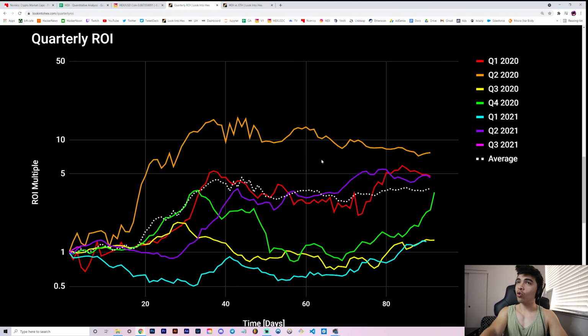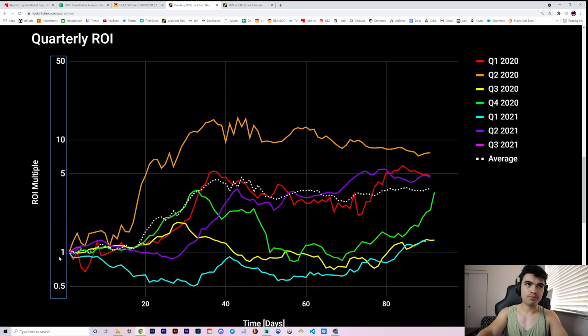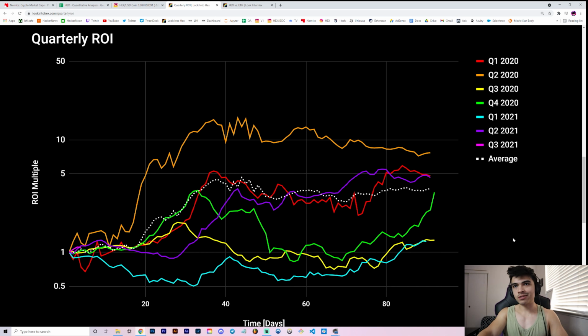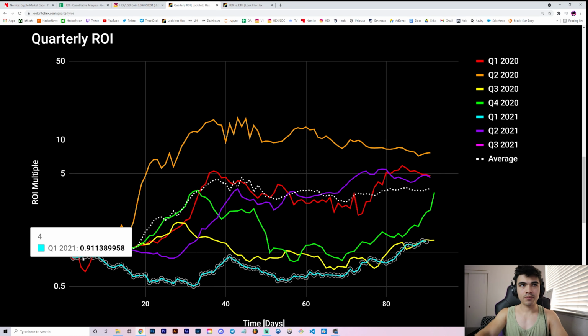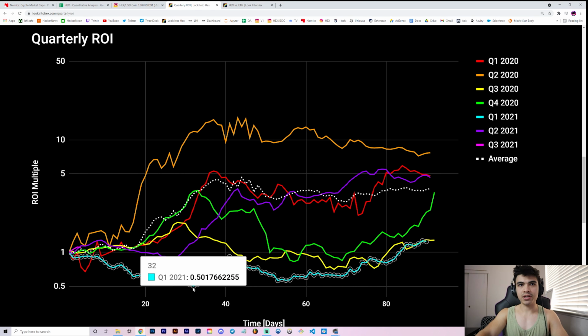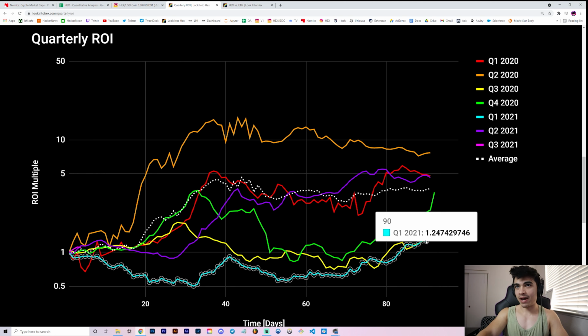So if we look at our quarterly ROI, then you can see that we just started printing, obviously, our first few days. Here we have our 4th day printed at around 10%. So it's a good start. It's a great start to the quarter. If you notice, our worst quarters to date were these two down here, this yellow and light blue. And let's take a look at how these started. So the light blue actually started off with a dump, right? We dumped and we dumped and we dumped up until like day 32 or so of the quarter. And that wasn't the best quarter.